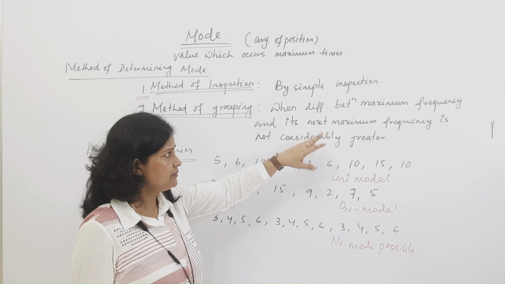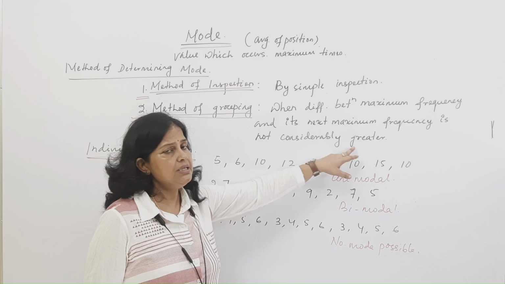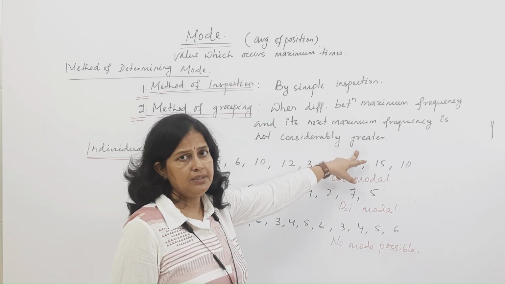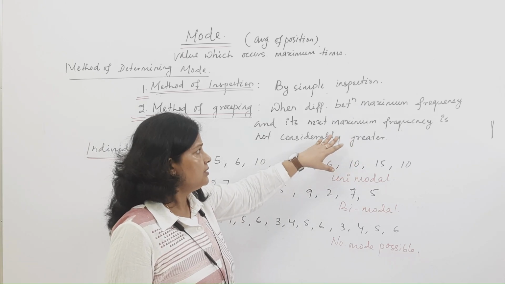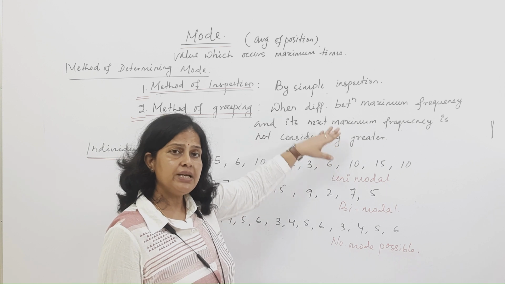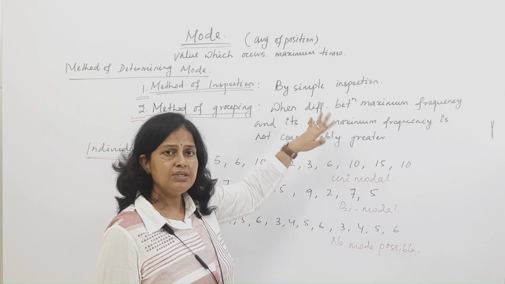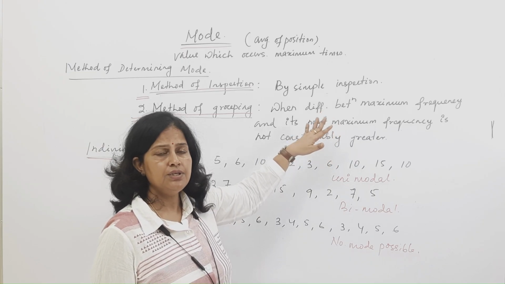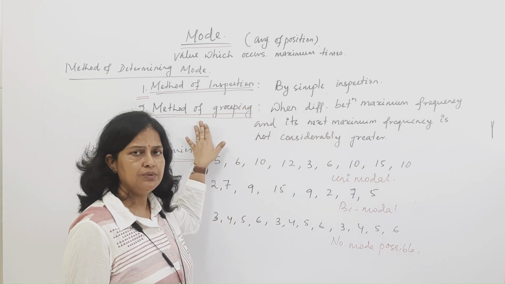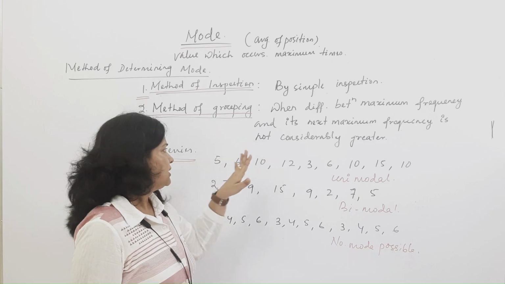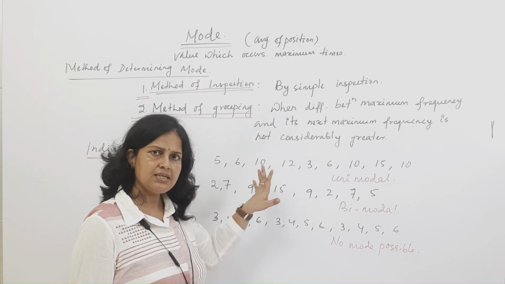If the maximum frequency and its next maximum frequency are not considerably different, in that case finding the mode is difficult, so we can go for using the method of grouping. We'll discuss that later. First, we go to individual series, discrete series, and continuous series.